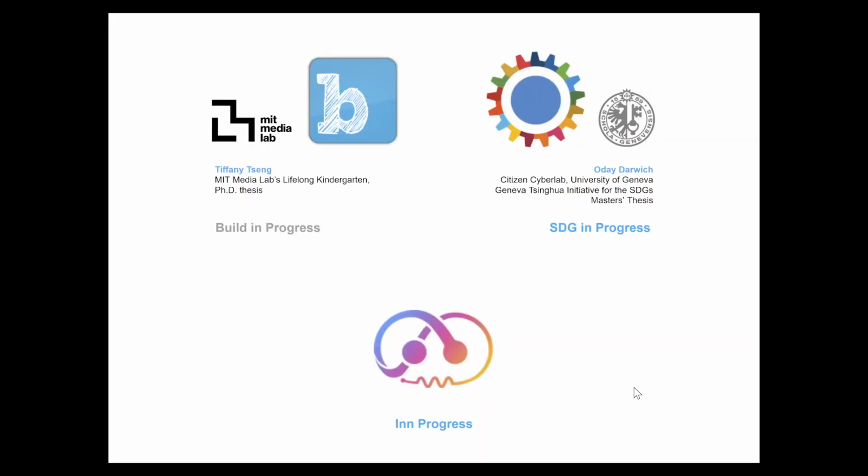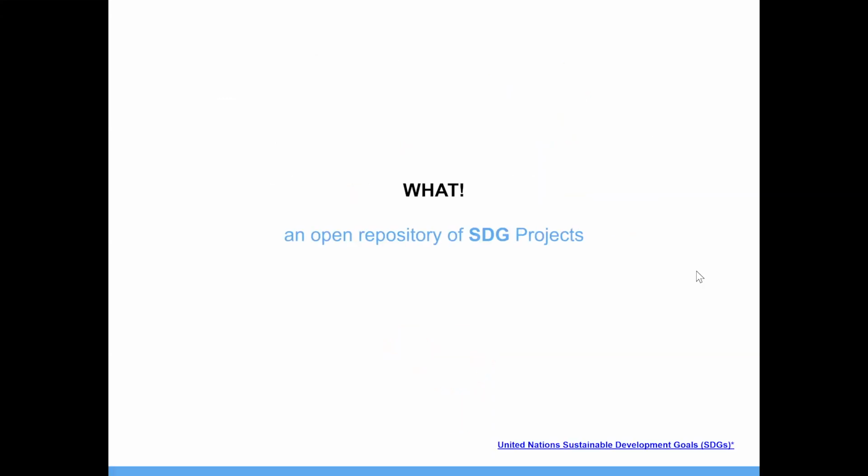So this is basically built on Build in Progress, which is by an MIT PhD student. Later on, Uday Davich adapted it to SDG in Progress. The presentation would have some snapshots of SDG in Progress. The current version, which we recently migrated to, is called In Progress. And why do we need this? It's an open repository for the SDG projects.